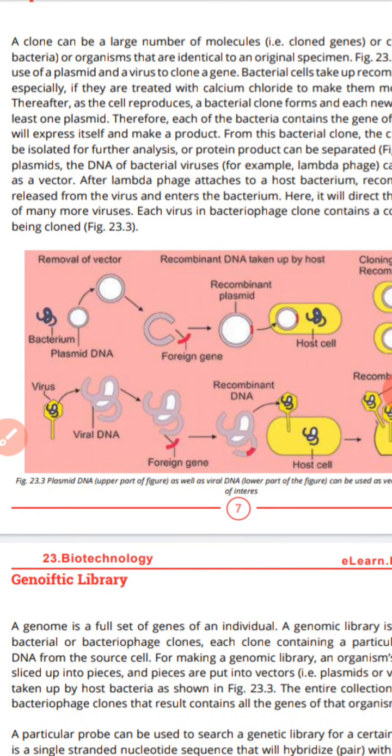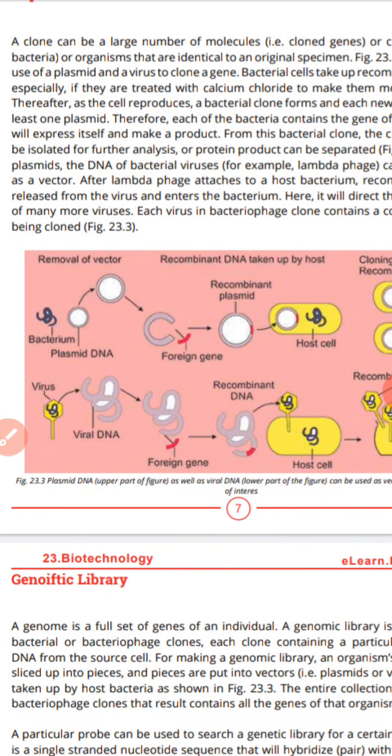And then what happened? You use the lambda virus. You remove the RNA or the DNA, because either RNA or DNA, one of them is present in the virus. You entered the foreign gene or the gene of interest into the DNA of the virus or RNA of the virus, and then it becomes the recombinant DNA. Recombinant DNA means that it consists of two different types of DNA. In this case, one DNA belongs to the virus and one DNA belongs to the gene of interest, and then you will inoculate once again into the host, and that host